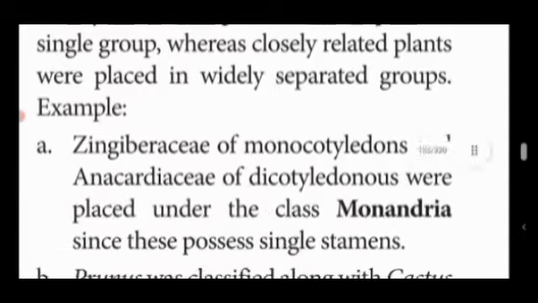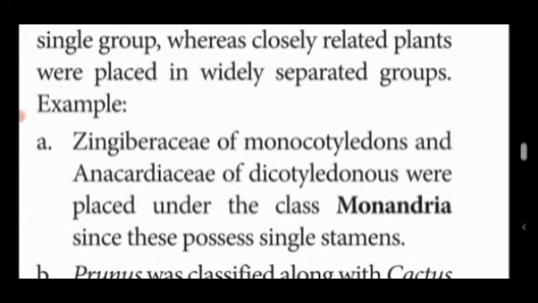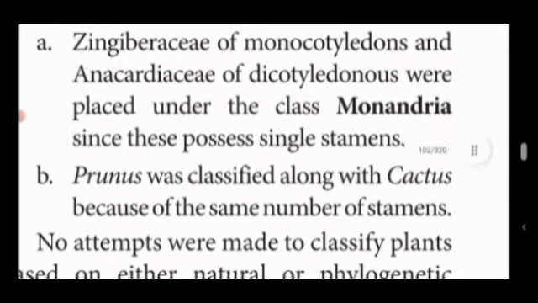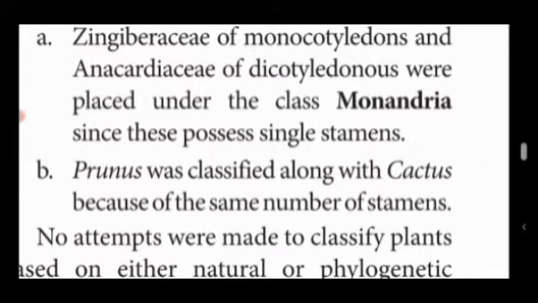For example, the Zingiberaceae, the ginger family of monocots that possess a single cotyledon, and the Anacardiaceae, the mango family of dicotyledons, were placed under the same class Monandria since they possess a single stamen. Due to the presence of a single stamen, the dicot and the monocot are kept close to each other. Prunus was classified along with cactus because of their same number of stamens.